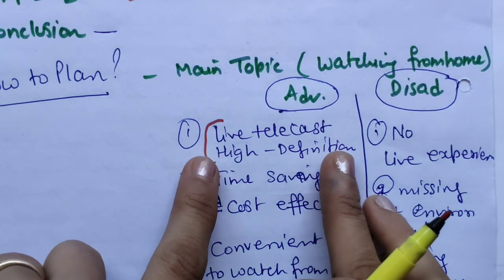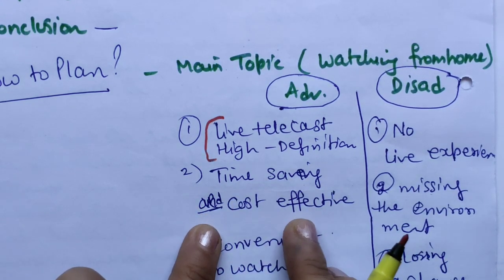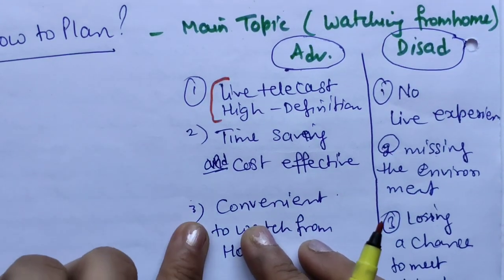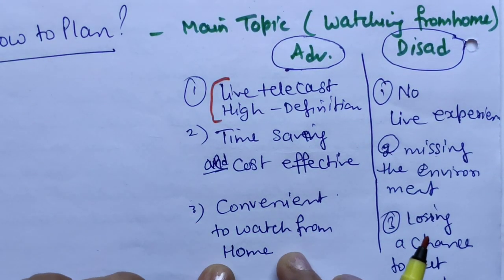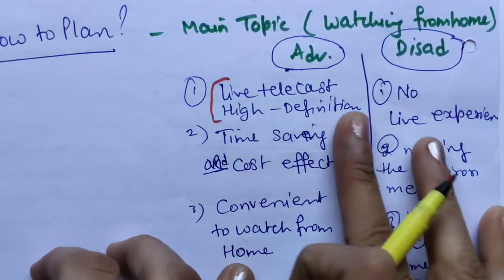You can just give that example. So the first important point I will be writing is time saving and cost effective, when people are watching it from home. And the third is that it is convenient to watch from their home comfort and all. So we will discuss all 3 points.